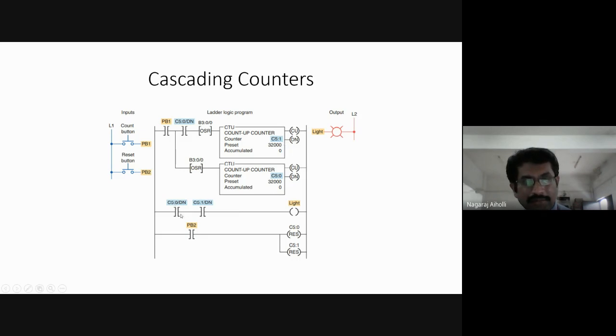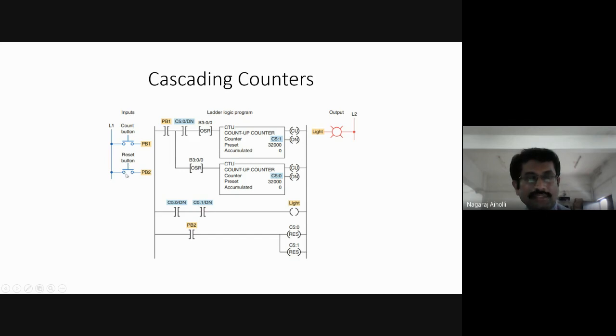As we can see here, when the done bit C5:0 becomes 1 and the upper rung, the first rung, is energized, the upper counter done bit also becomes 1. When both C5:0/DN and the upper counter C5:1 done bit become 1, the lamp glows here. If we want to reset the counting process at any time, then we have to use the reset button here. We have to press it.